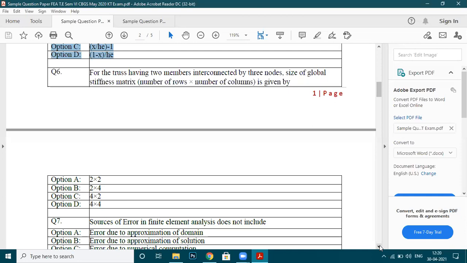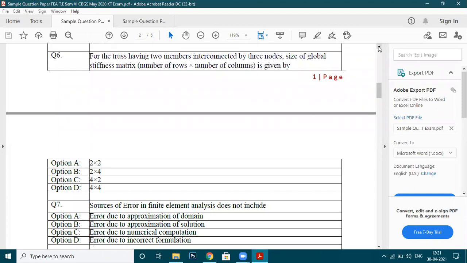Now just go to question number 6, somewhat tricky question. For the truss having 2 members, you have basically a truss which has 2 members. That means you have 2 elements. Every member of the truss is an element, right? So there are 2 members, that means 2 elements, and these 2 members are interconnected by 3 nodes. Then what is the size of the global stiffness matrix? Size means in the form of number of rows into columns. So just tell me what is the size?